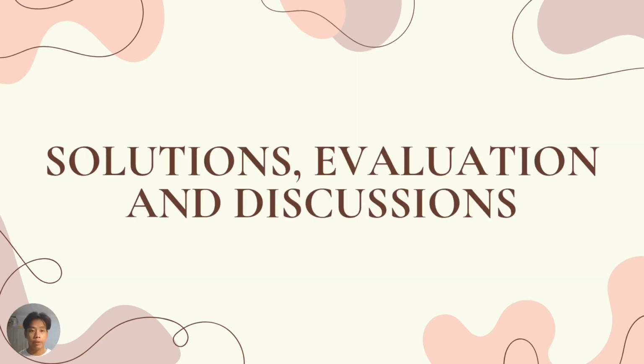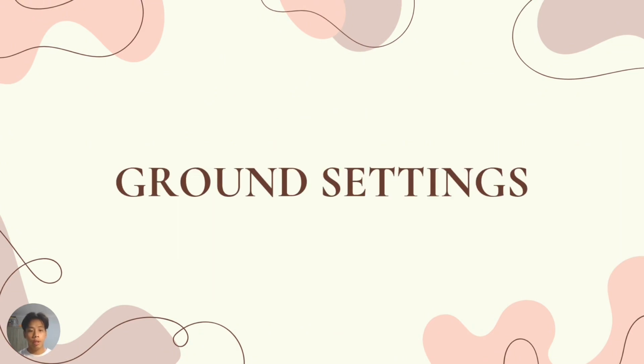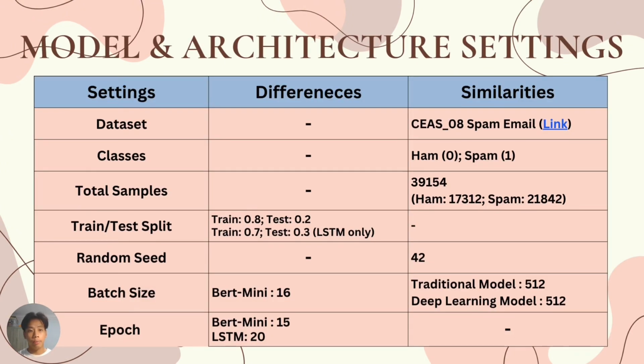Hi, I'm from Group 15. I'll start off with the solutions, evaluation, and discussion part of the presentation. So first, the general settings. Next, you have the model and architecture settings. For datasets, the similarity is that we use the phishing email dataset, from the link. For classes, the similarity is ham 0 and spam 1, so wanted and unwanted emails.